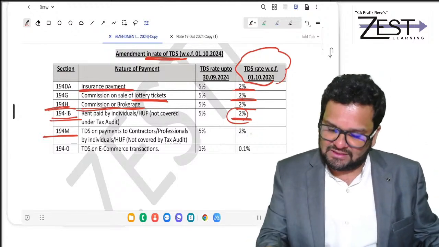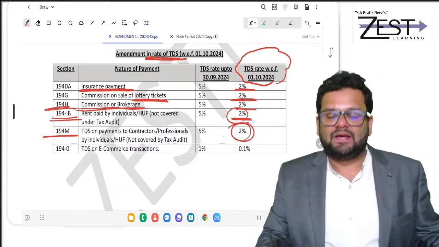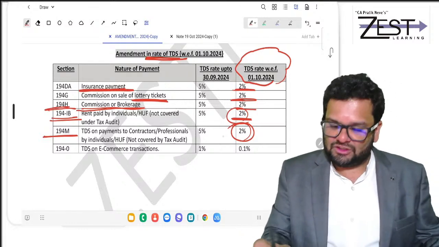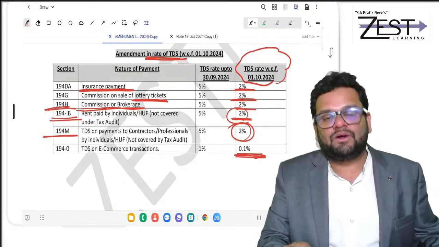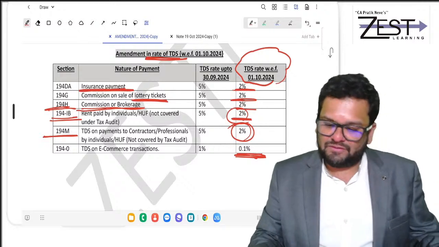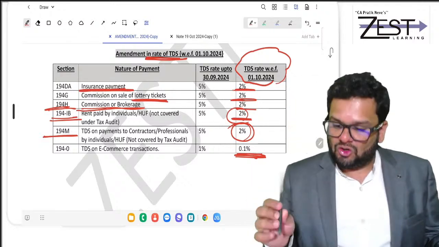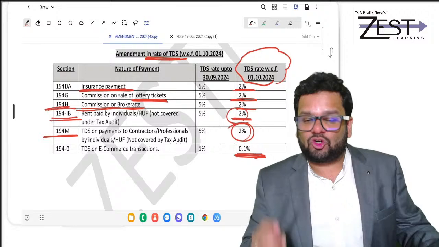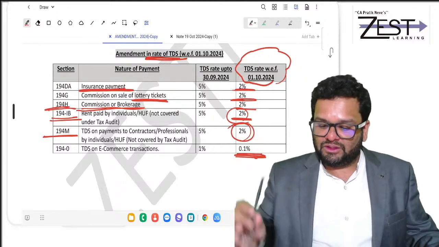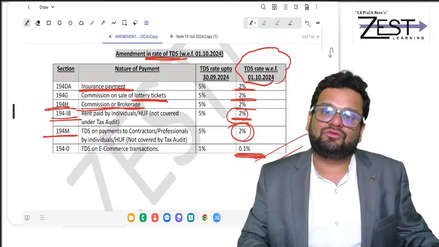In those cases, 2%. And TDS on e-commerce transactions has gone down to 0.1%. So wherever deduction has to be done on or after 1st October 24, you do it with these lower rates of TDS.